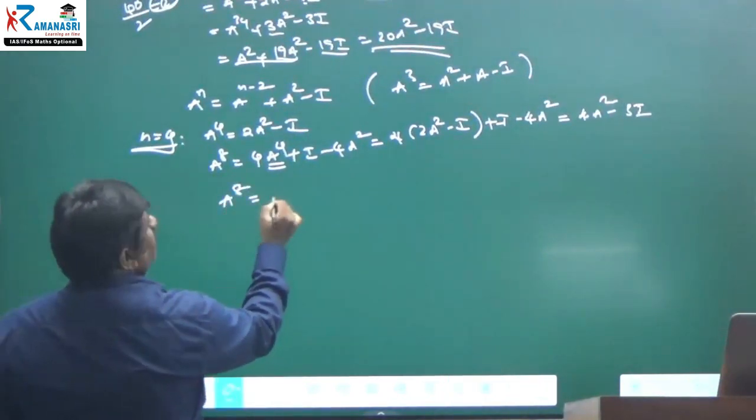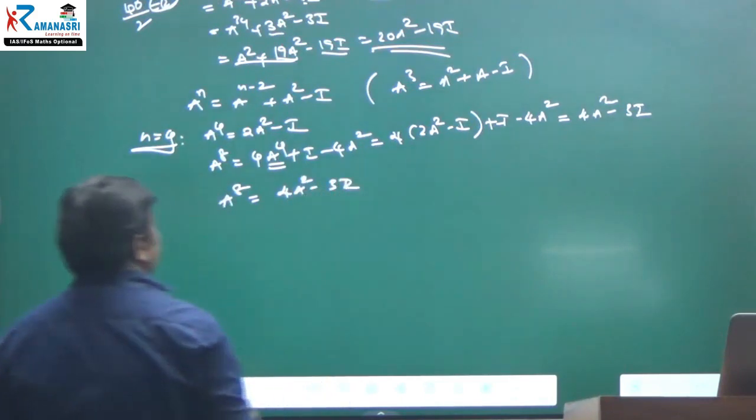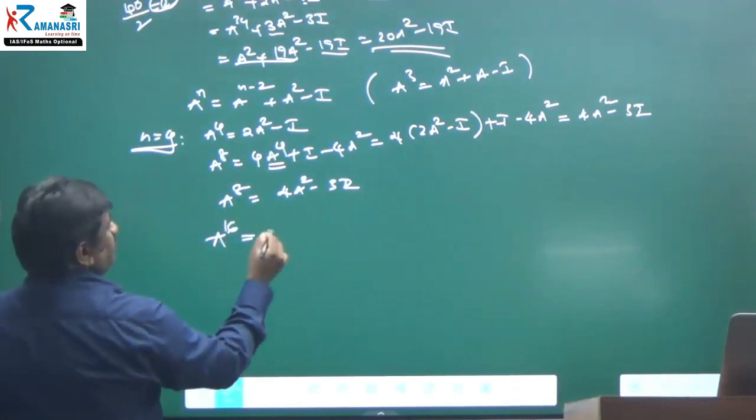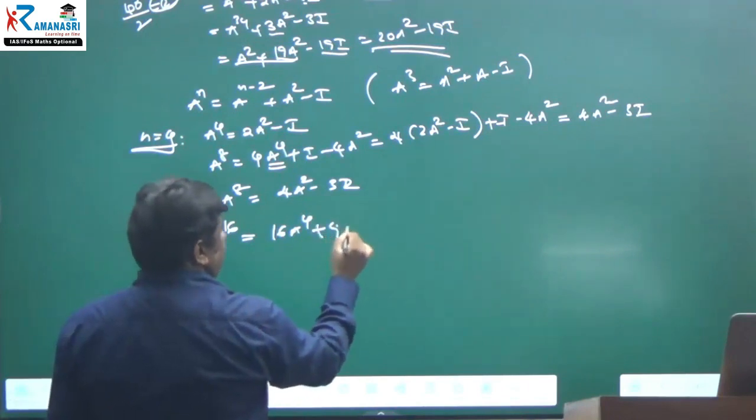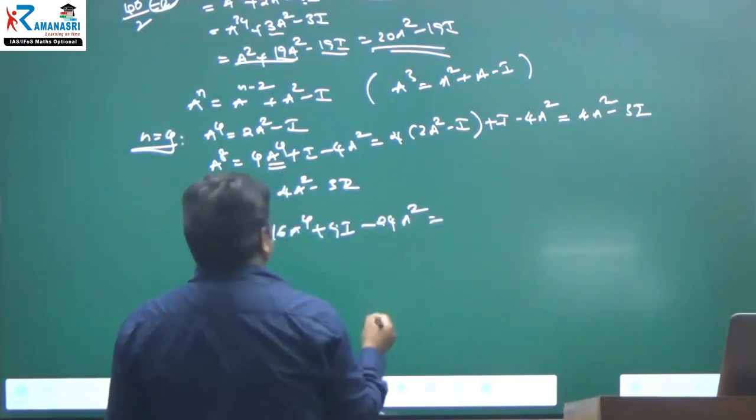A power 8 is equal to how much? 4A square minus 3I, I got. Okay, right. And one more time you can square, I tell you. A power 16 is equal to what? 16A power 4 plus 9I minus 24A square. This is equal to how much?